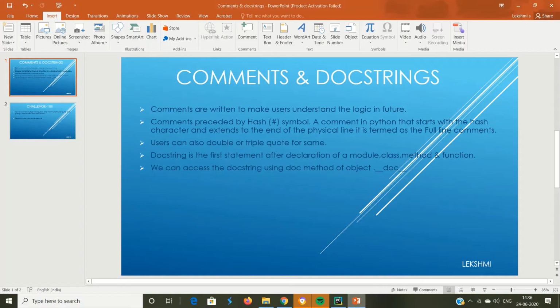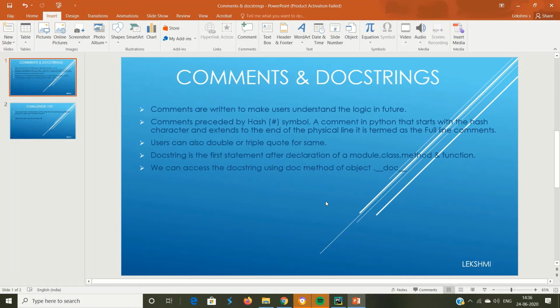Now let's see what are docstrings in Python. A docstring is the first statement after the declaration of a module, class, method or function. In the module we have the functions and classes, right? The first line in the triple quotes is called the docstring.